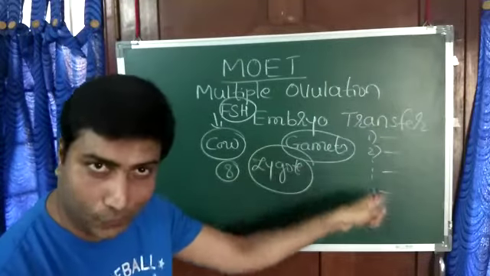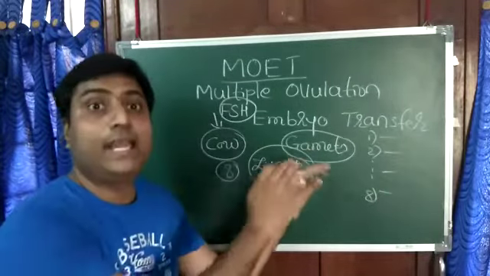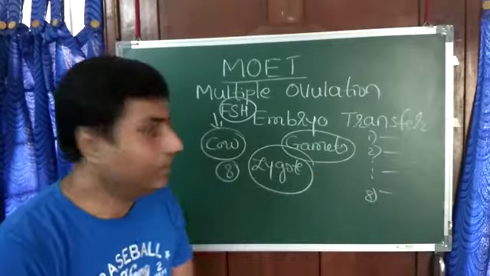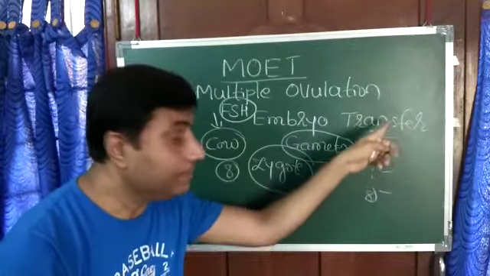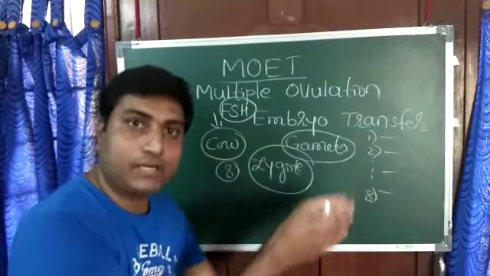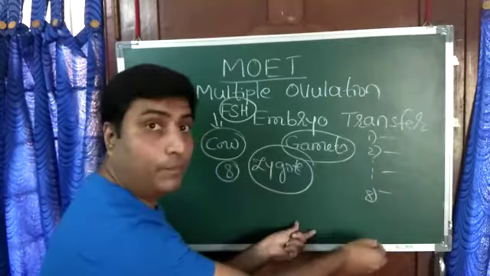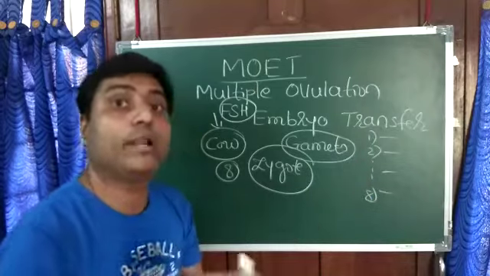Now these cows become pregnant. After 9 months, each one gives birth to 1 calf.